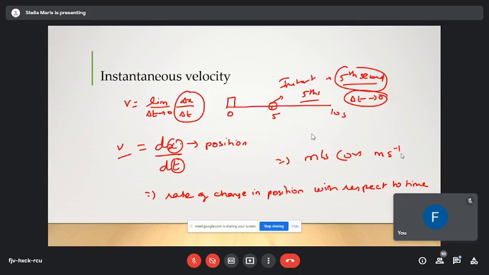Yes, ma'am. So its unit is meter per second or meter second to the power minus one. Okay. So this is all about instantaneous velocity.